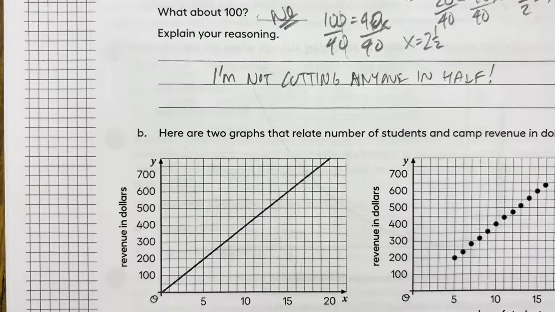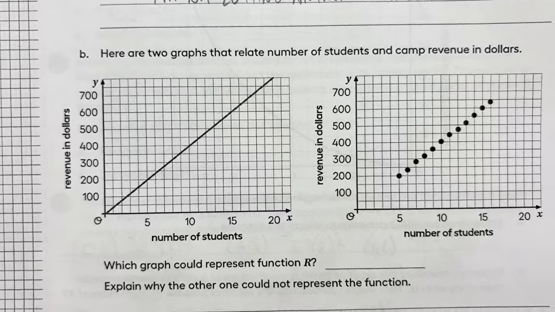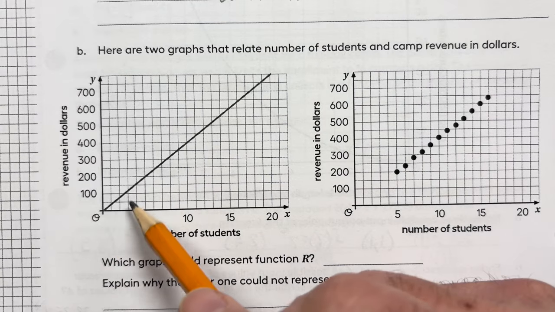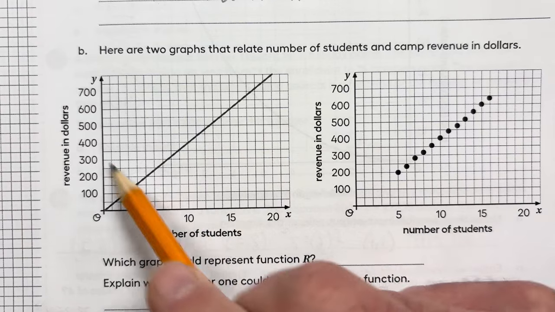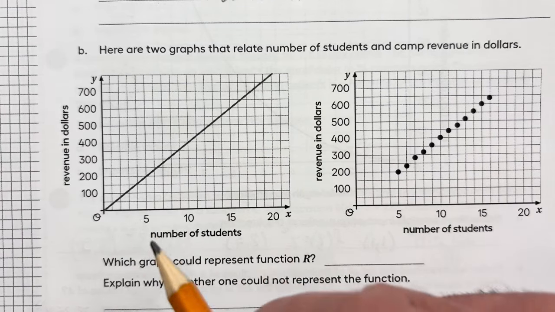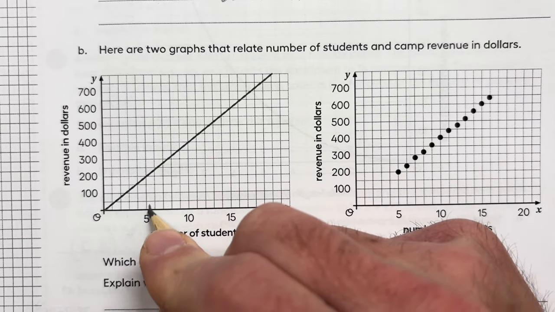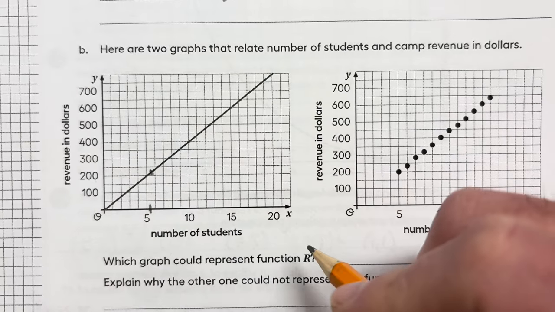Here are two graphs that relate number of students and camp revenue in dollars. So this is kind of going along with what we just looked at. Which graph could represent the function? Notice this one, you can choose any point on this line and you've got a y value. That means that if I have 5.5 campers, I can get an output there.